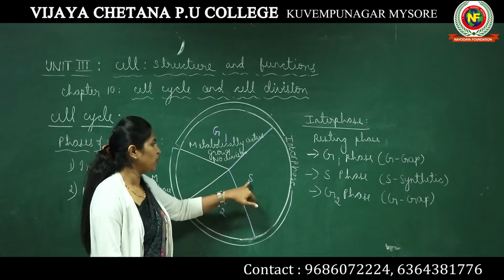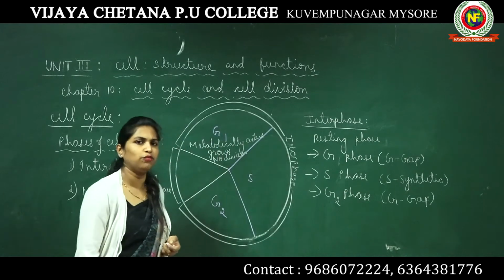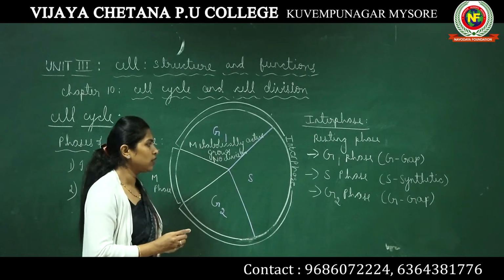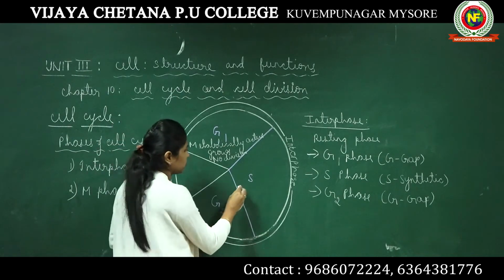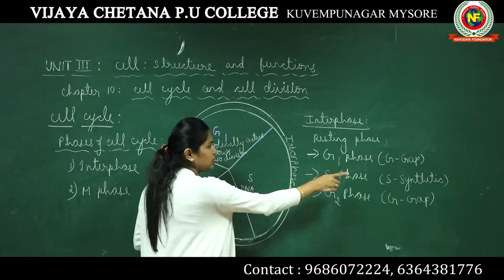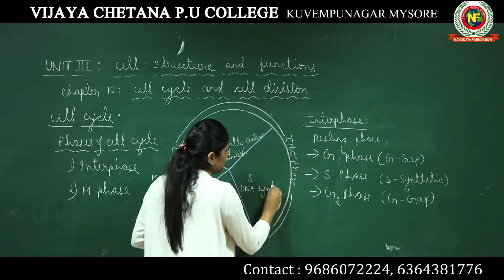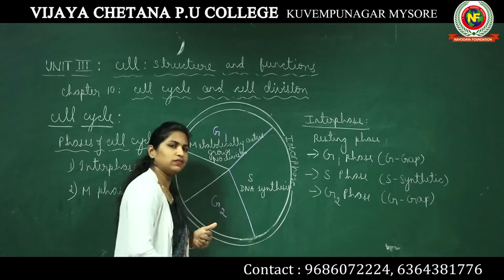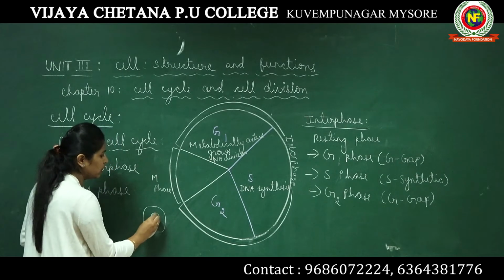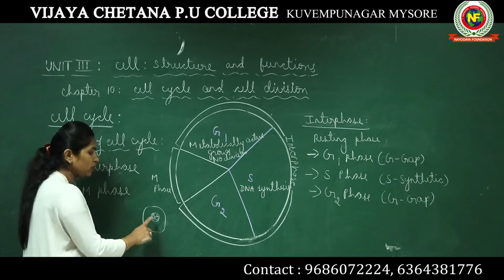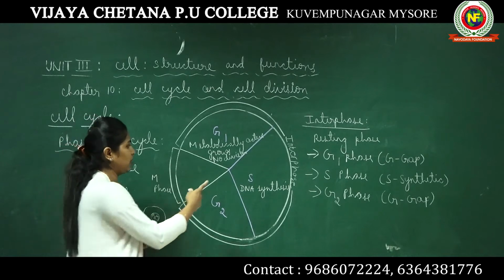What is the speciality of S phase? S phase is known as synthetic phase. This is the phase in which the DNA which is present inside the cell doubles. Synthetic means something is being synthesized or formed. What is being formed? DNA is being formed. DNA synthesis. I have told you, inside every cell you will have a nucleus. Inside the nucleus we will have DNA. The amount of DNA becomes double because new DNA synthesis takes place.